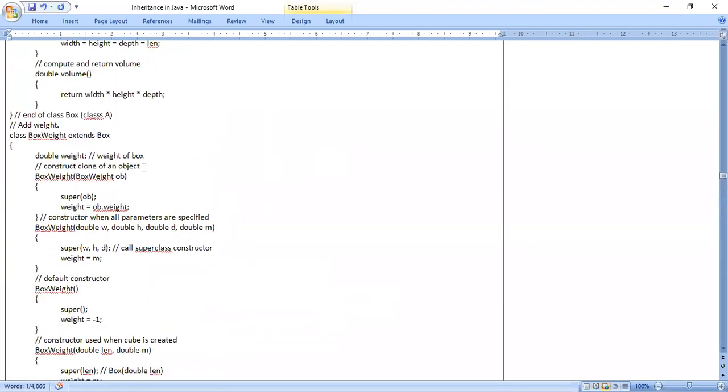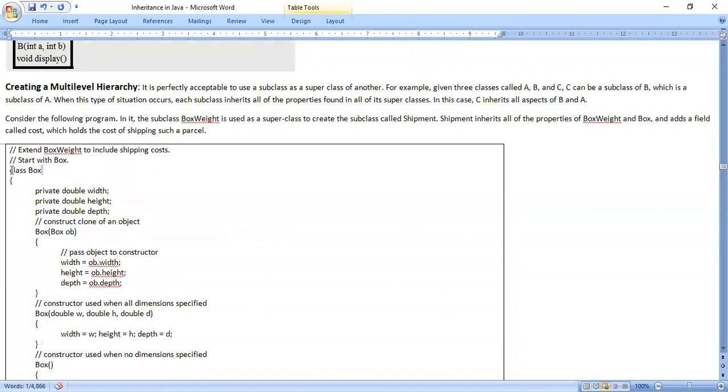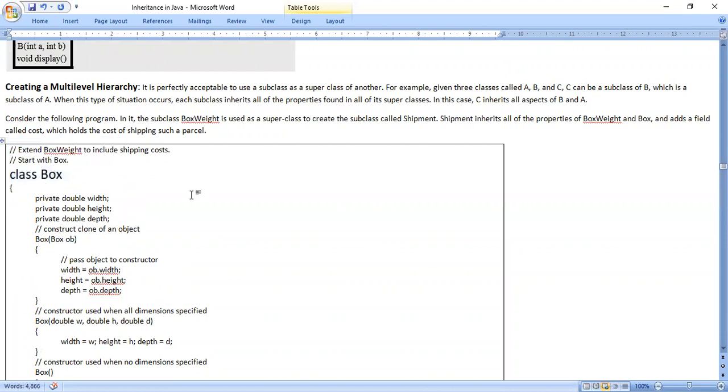And when you go to this particular line, in case of box weight class, here also box weight refers to subclass, box refers to superclass. So box is acting like both subclass and superclass: superclass for shipment class, subclass for box class. And when you go to this particular line, this is only superclass. It is not a subclass for any superclass. It is only superclass.